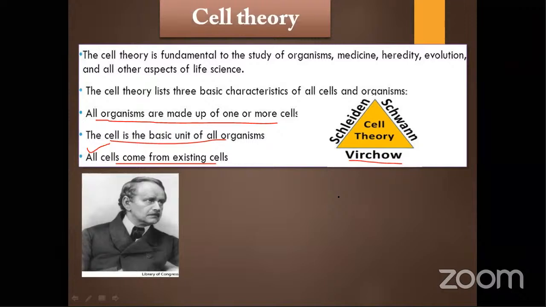After the addition of the third point, the cell theory is called the cell principle or cell doctrine. So these three points you need to remember.